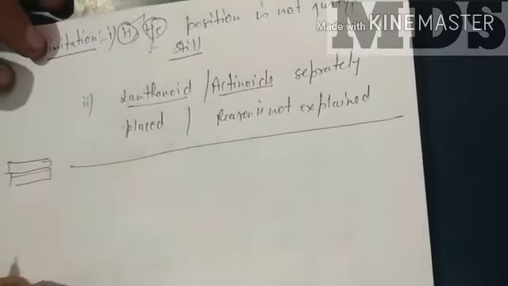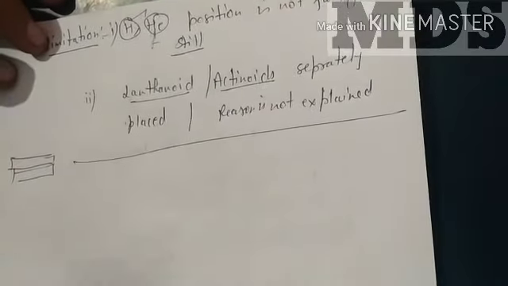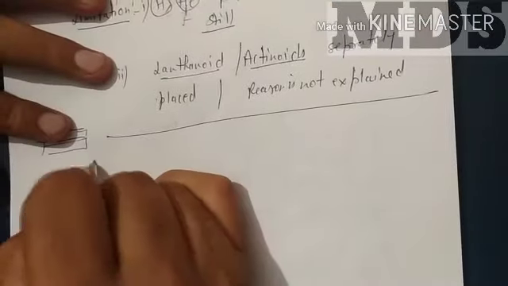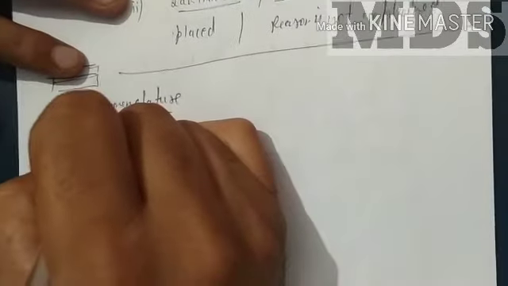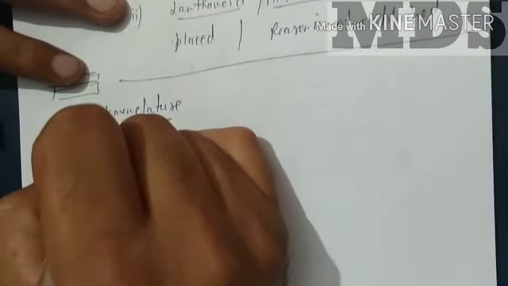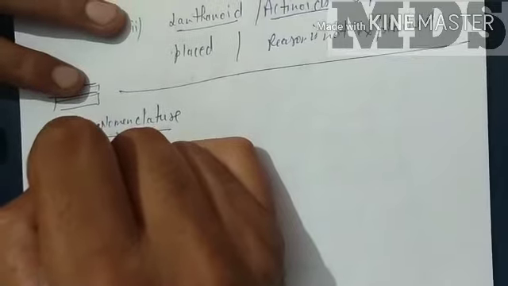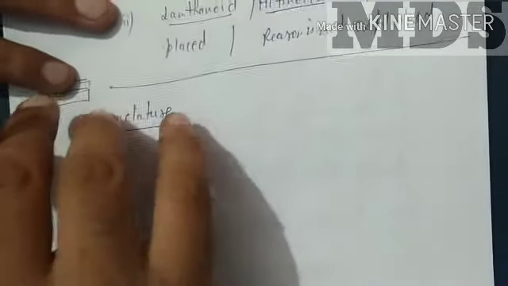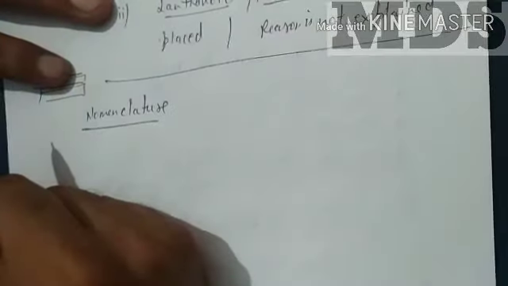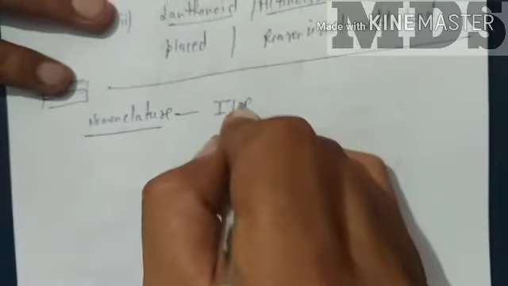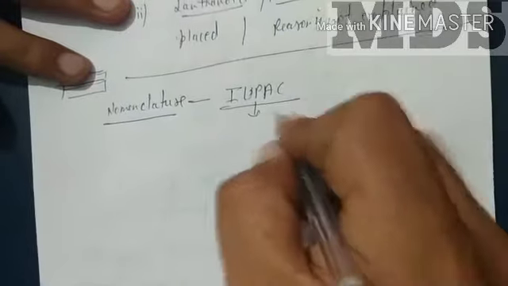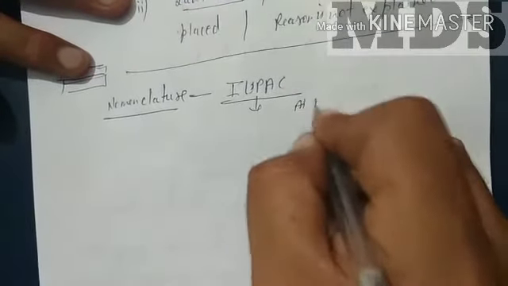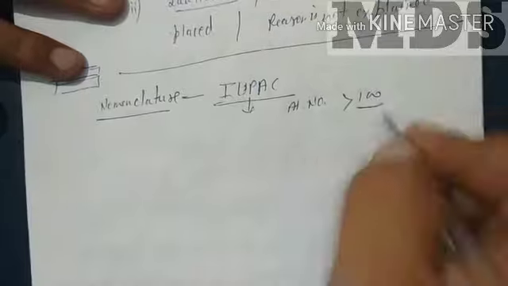Today we are going to do one more small topic, that is nomenclature. In the periodic table there were a lot of misconceptions, as a particular element was known by two names in different countries. So nomenclature rules were proposed by IUPAC for atoms whose atomic number is greater than 100.